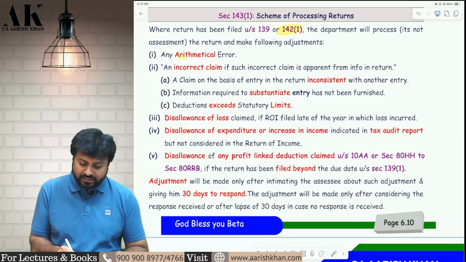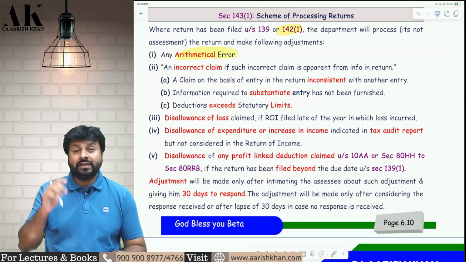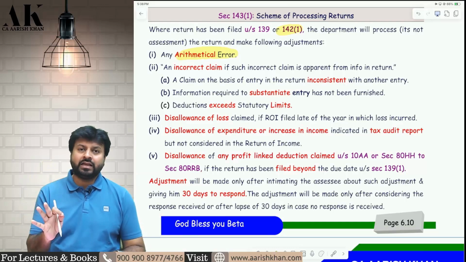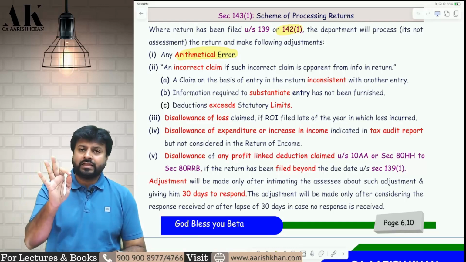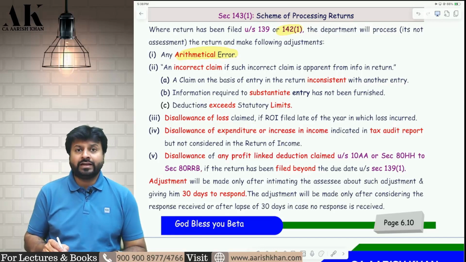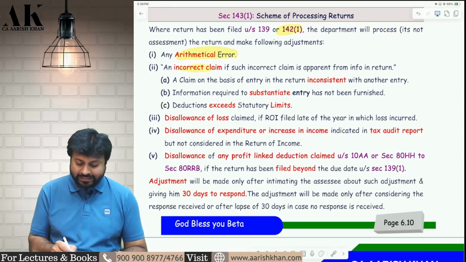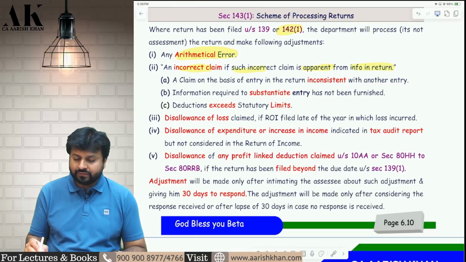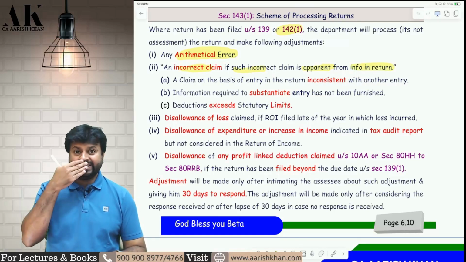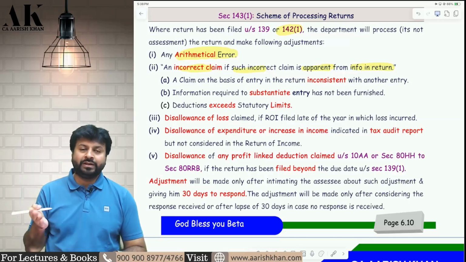The first mistake that the software will identify is if there is any arithmetical error in the return. If there is any arithmetical or calculation error in the return, then the software will identify it and let you know. The second mistake the software will identify is a technical one: an incorrect claim, if such incorrect claim is apparent from information in the return. Now what do I mean by this, sir? In this, the government has defined 3 points. 3 points are considered to be an incorrect claim.